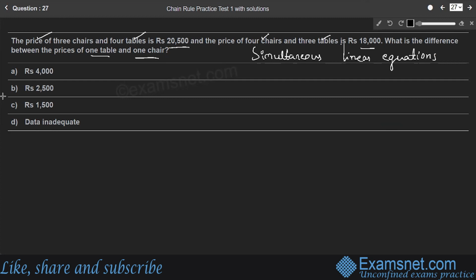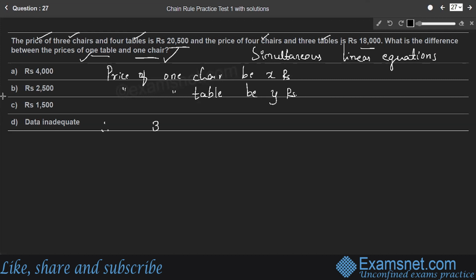For that, let us consider the prices of one chair and one table as X and Y respectively. So the price of one chair be X rupees, and the price of one table be Y rupees. And it is given that the price of 3 chairs and 4 tables is 20,500.